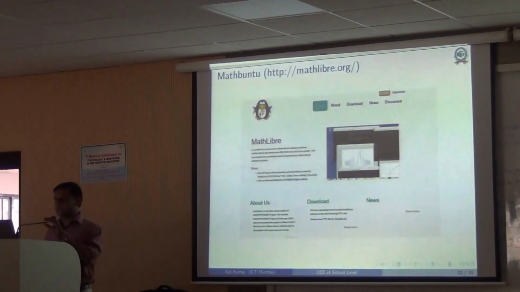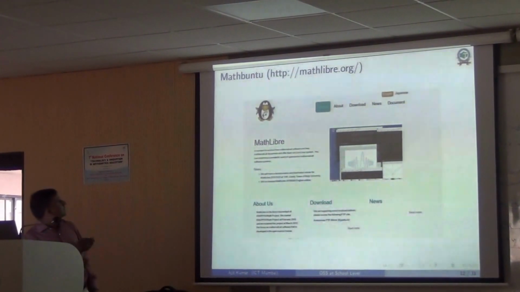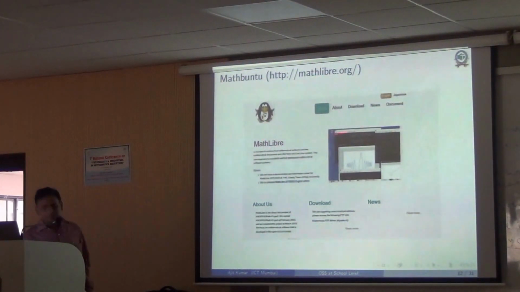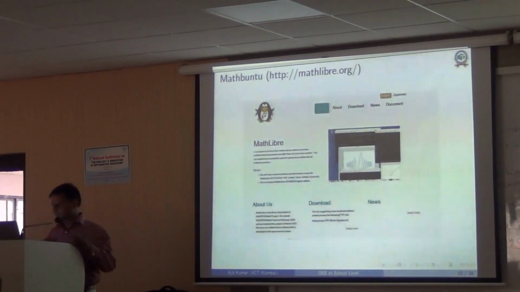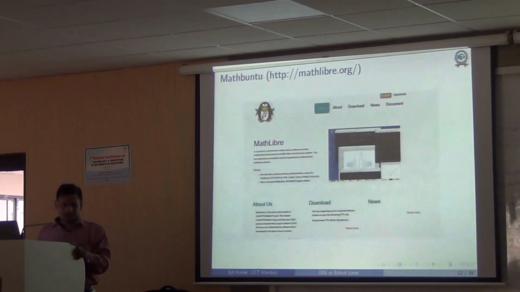There is another one, MathLibre. The heading is wrong. MathLibre.org. This is a group of people in Japan. They have put more than 100 open source software on this Linux platform. It's freely available for download. In fact, I wanted to bring some DVDs, but then I thought if something is given freely, usually it is not given importance.